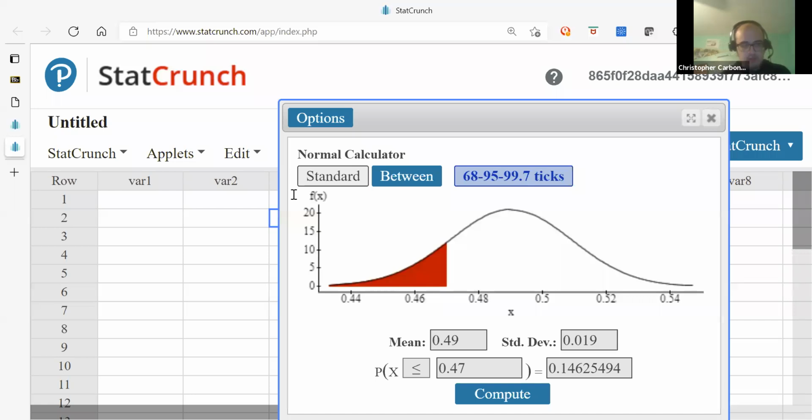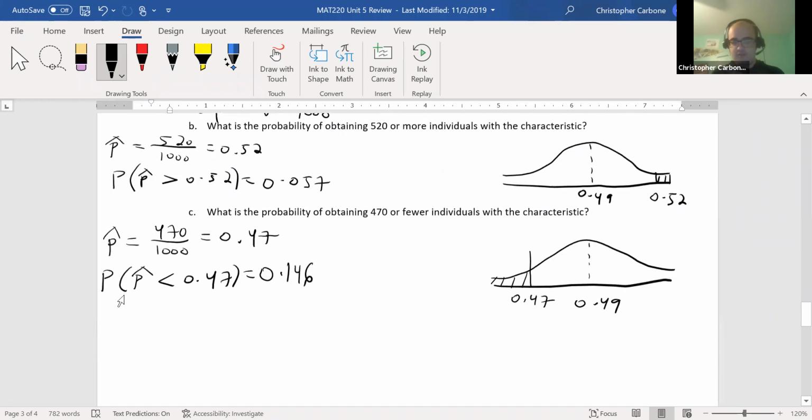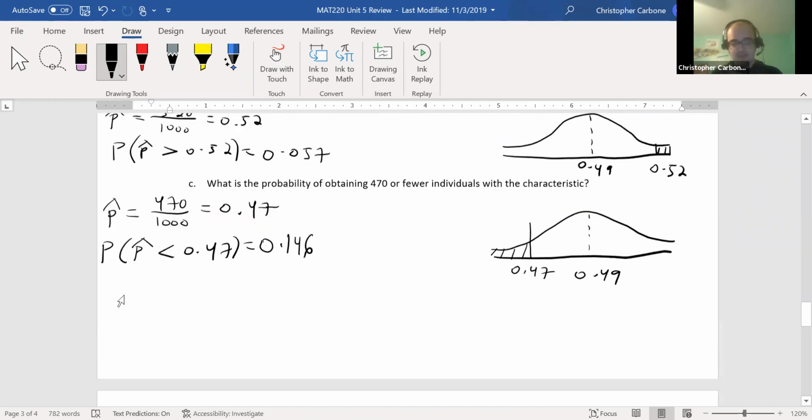So about 0.146 in this case. And then carrying on from that, we have question number 13.